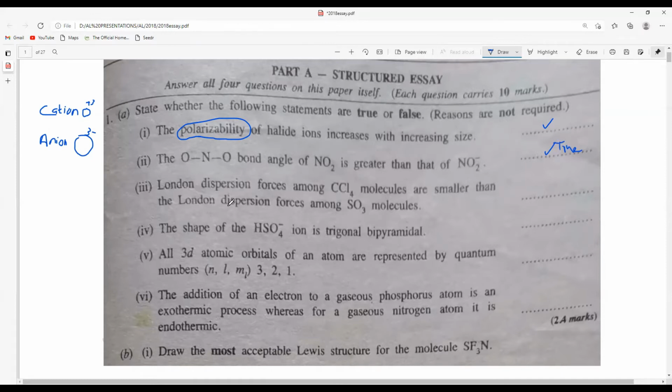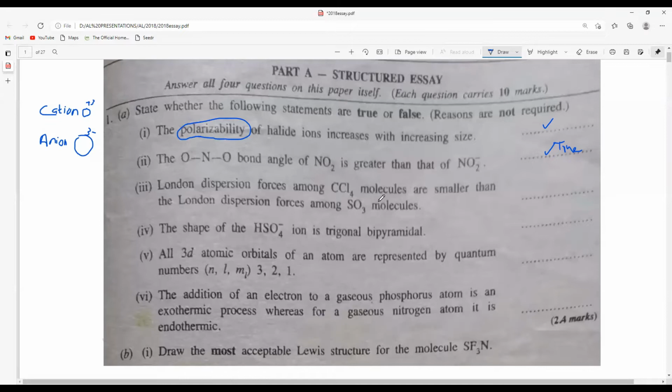The third one: London dispersion forces among CCl4 molecules are smaller than London dispersion forces among SO3 molecules. They are talking about dispersion forces. First, think about the difference in molecular weight. There's a big difference between SO3 and CCl4, and CCl4 is very high. But moreover, think about the London dispersion force. It is like a dipole, induced dipole interaction.